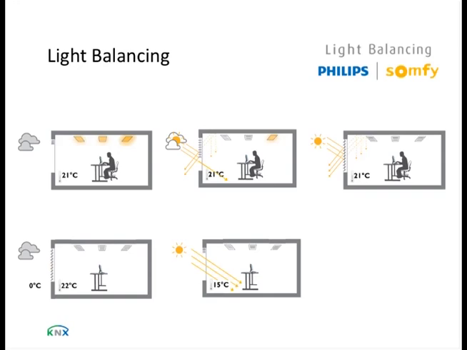And here you see that we cooperate within KNX with the blind system, with the lighting system and the HVAC system to get optimal savings. Of course, you would imagine that it also works the other way around. If it is internally too hot already and you want to start cooling, you want to close off all the sun from the area and do a minimum of cooling. Here you see that with this light balancing technique we can do additional savings on top of the individual savings of the different systems.